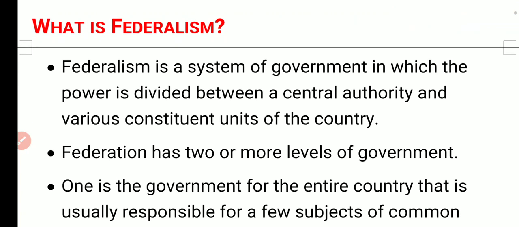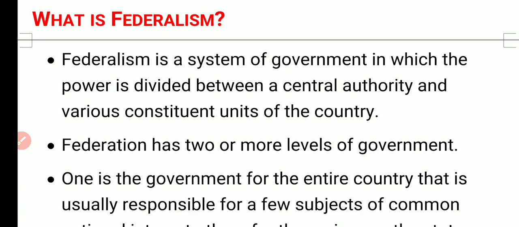What is federalism? In Hindi we call it Sanghvad. So for federalism, we can take the example of your school.